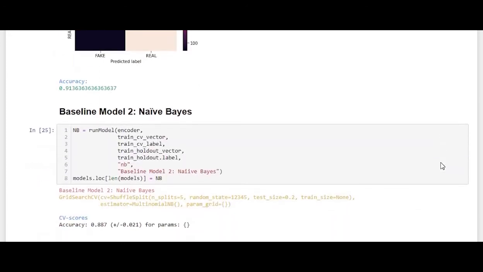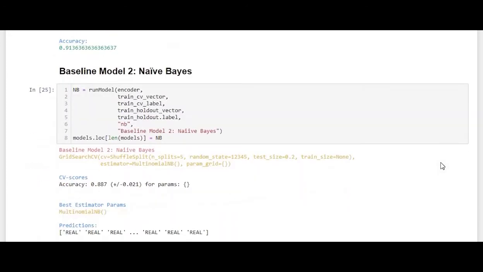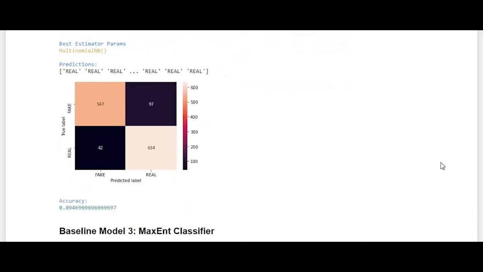The second model that we made use of was naive Bayes. Naive Bayes makes predictions based on the probability of each word belonging to one of the 2 categories. It gives us an accuracy of about 89.46%, as we can see in this graph.